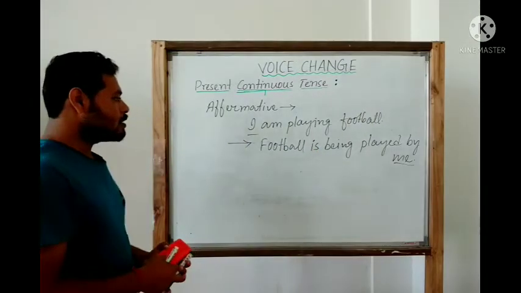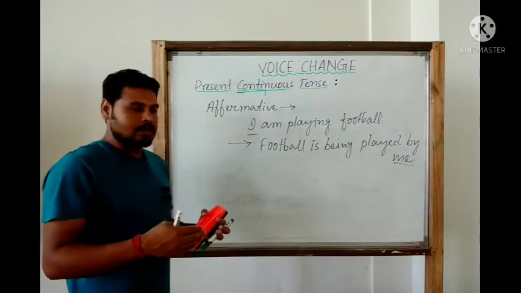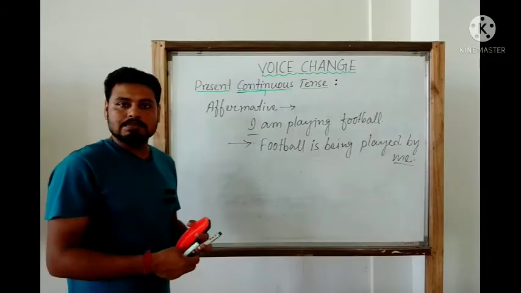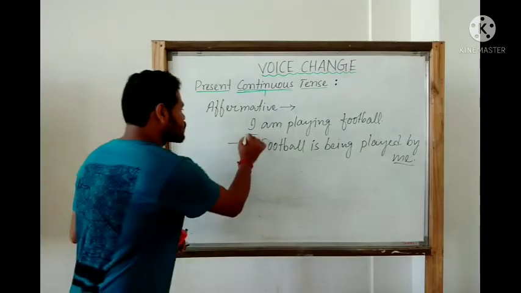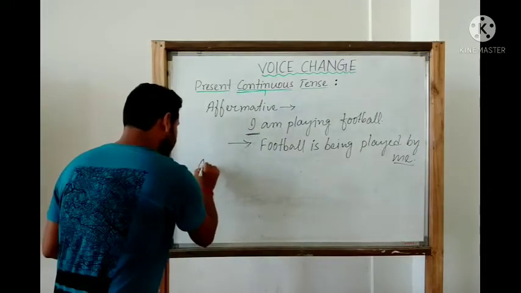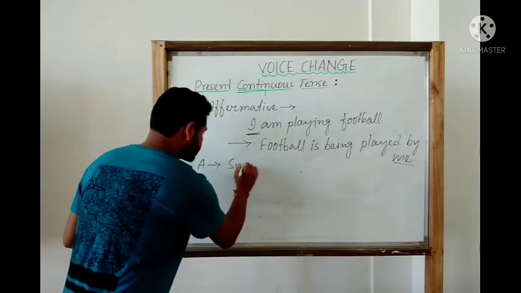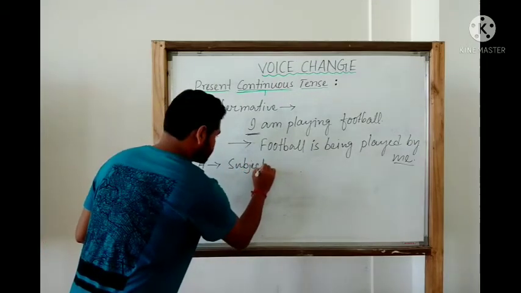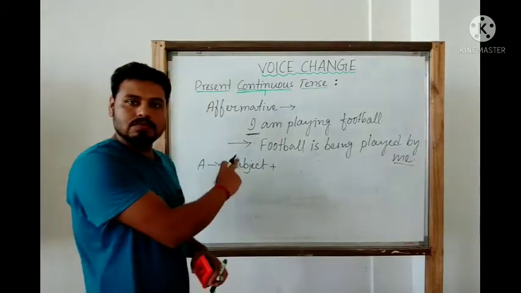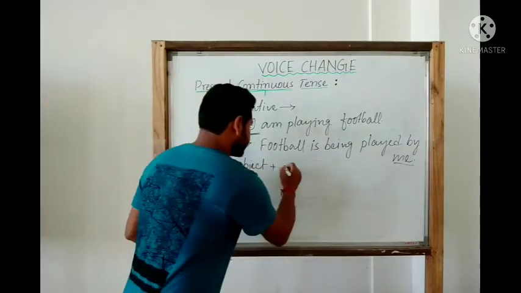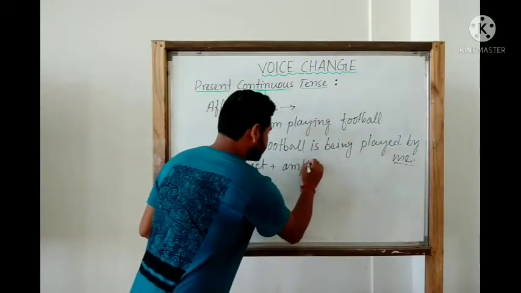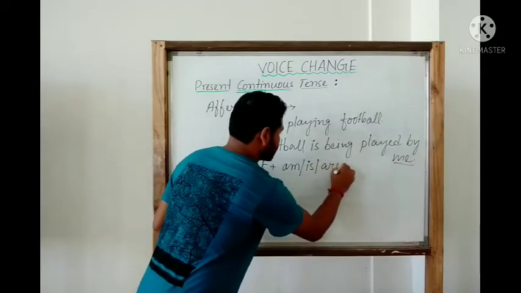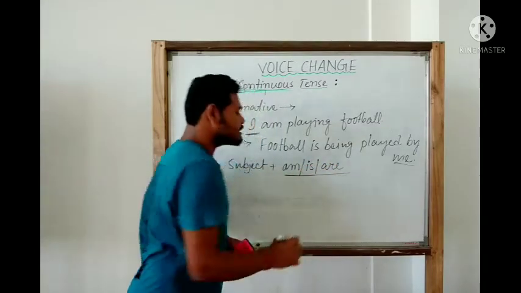Now let us know the structure of this sentence. This one is the active structure. It is the subject plus a be verb, that is am, is, are. Why am, is, are?